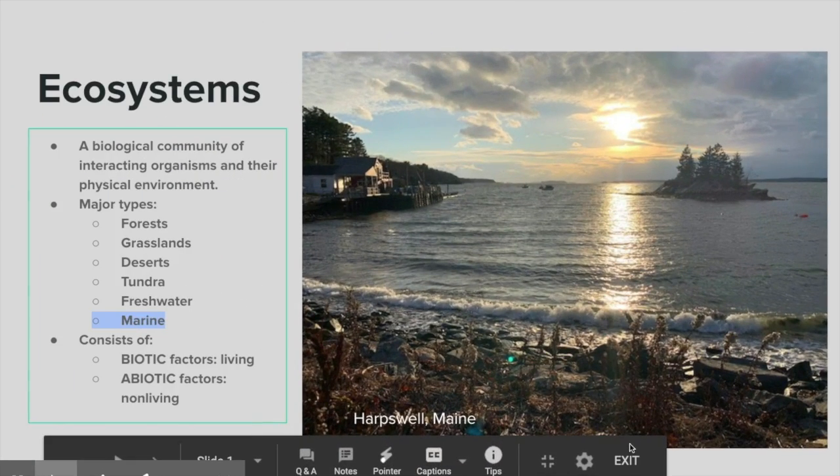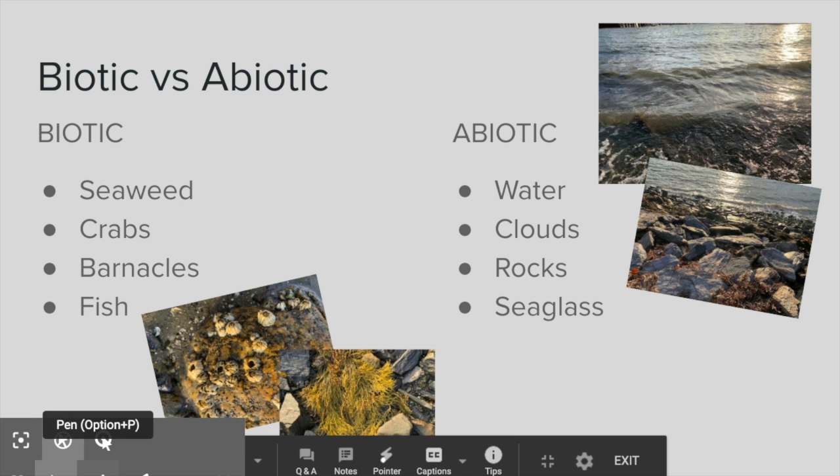Right, so ecosystems. Ecosystems are a biological community of interacting organisms and their physical environment. There are many different types of ecosystems. They can be forests, grasslands, deserts, tundra, freshwater, or marine. And ecosystems consist both of biotic factors, which are living, and abiotic factors, which are non-living. So let's take a look at these two.